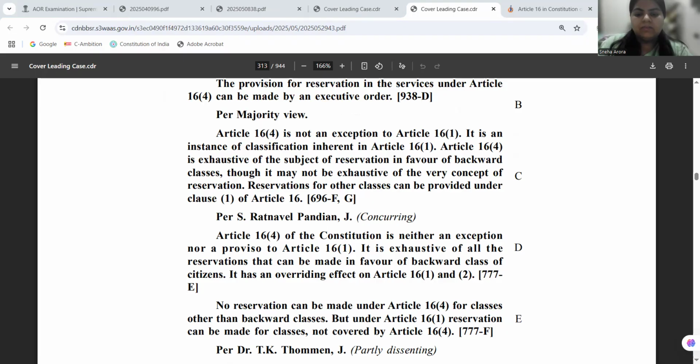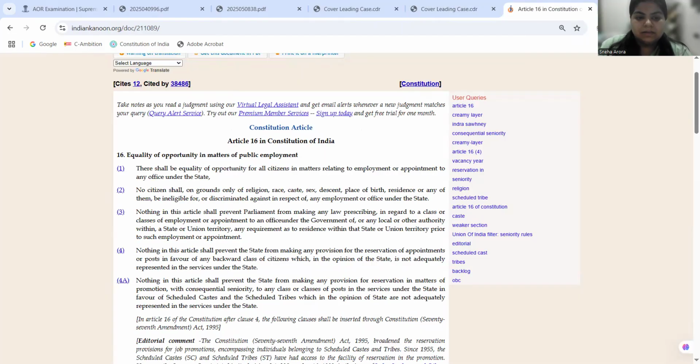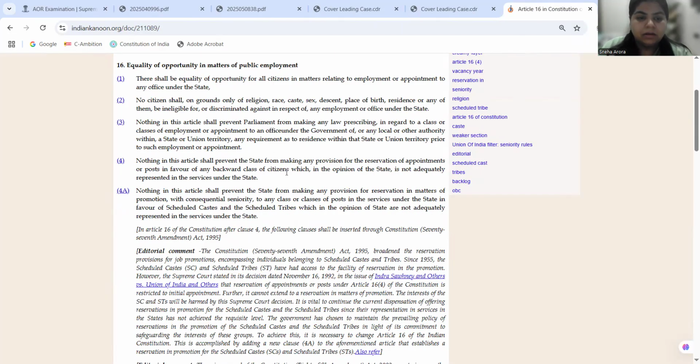Now, whenever the judiciary decides something and Parliament wants to override it, they do an amendment. As a result, Article 16(4A) was inserted by the 77th Constitutional Amendment Act, and it overrode the effect of Indra Sawhney's judgment to the extent that reservation can be given in matters of promotion with consequential seniority, as was developed later in the cases. So 16(4A) basically strengthens that reservation in promotion can also be given.